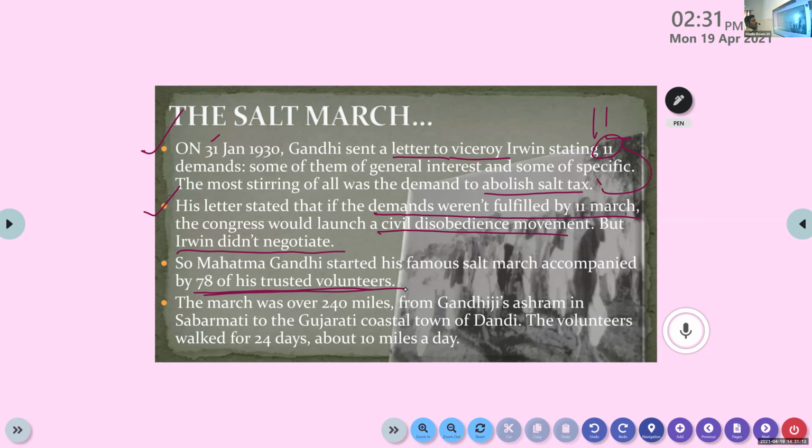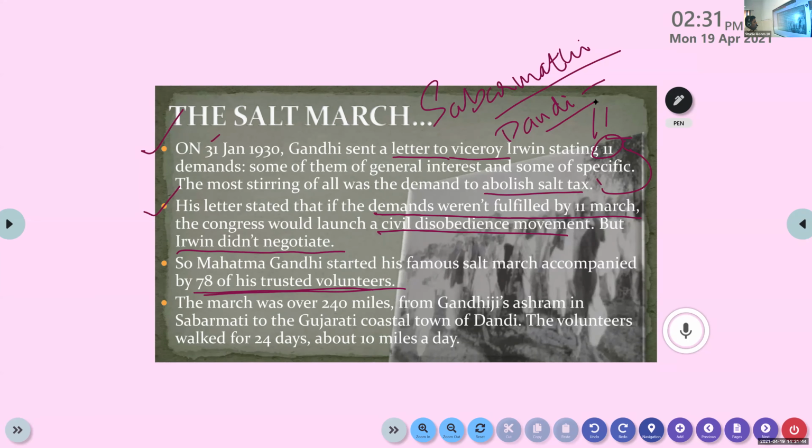Clear? So two map pointing places are there here. One is Sabarmati, write it down, that is the ashram of Gandhi. The next one is Dandi, a coastal town in Gujarat. Sabarmati and Dandi are the two places for map pointing.